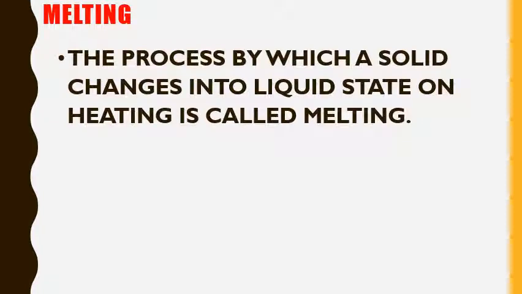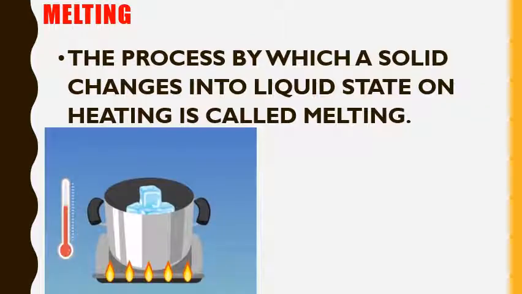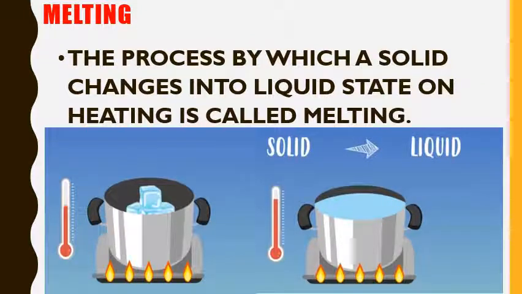Melting. The process by which a solid changes into liquid on heating is called melting. Like when you put ice in a vessel and you heat the vessel, you are heating a solid and it turns into liquid. This process is called melting.